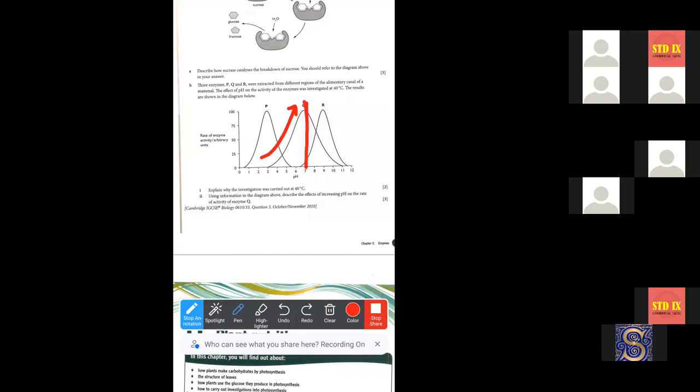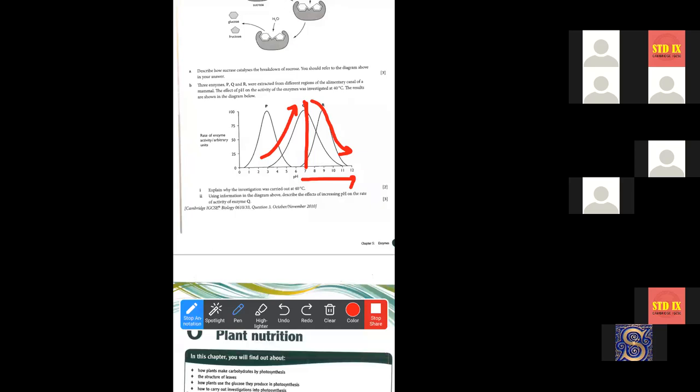After pH 7, as the pH value increases, the rate of enzyme activity falls. So the optimum pH for enzyme Q is pH 7.